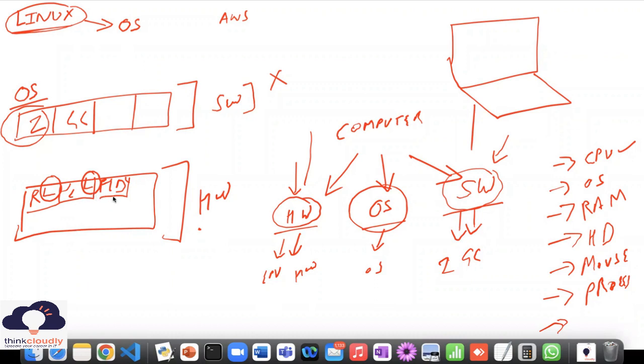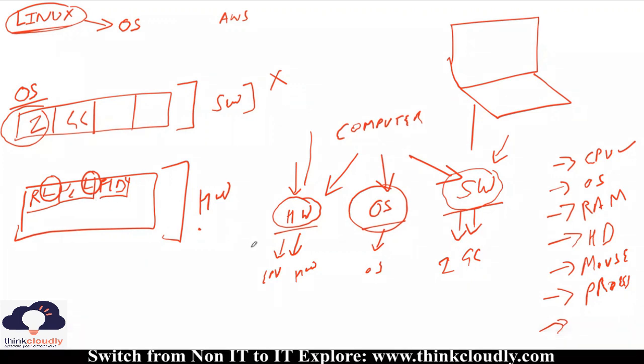But I told you one thing, that software is not capable of talking to hardware directly. That is not at all possible, because software knows what operations it has to do. Like WhatsApp can be used for messaging purposes. So WhatsApp can do only messaging, but it does not know how to talk to RAM and hardware. It does not know anything about it. That is why we need the operating system in between.